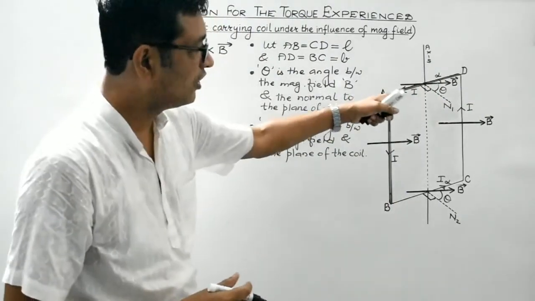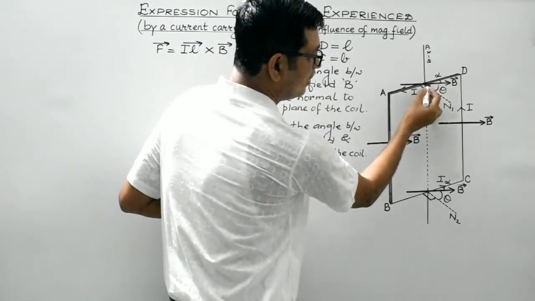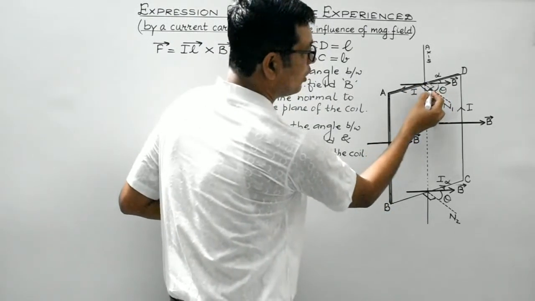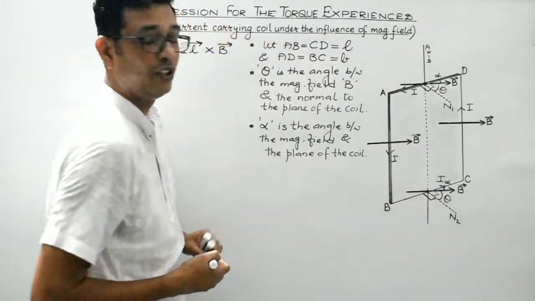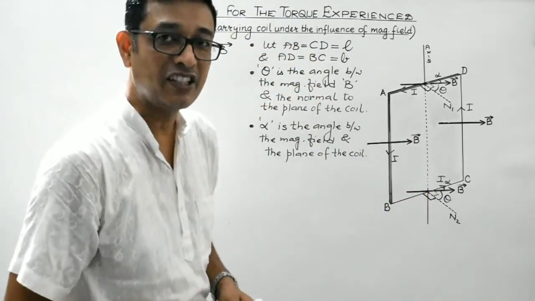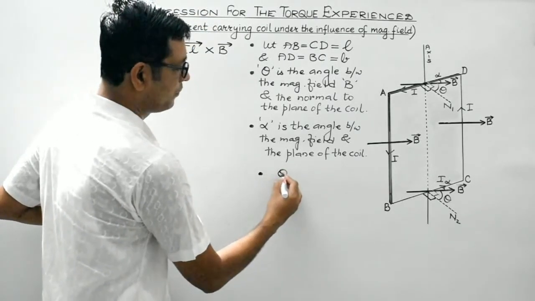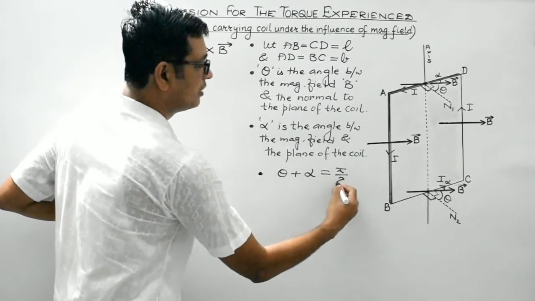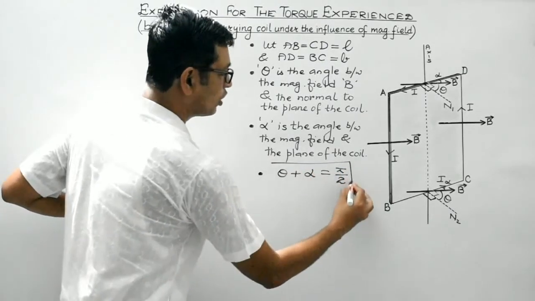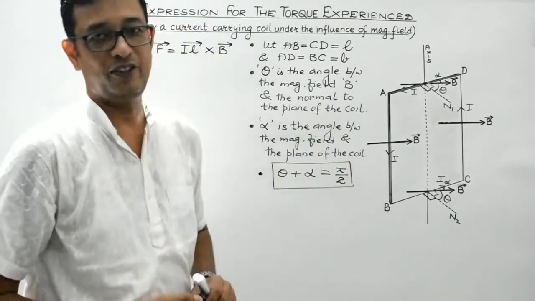So students, what's the relationship between theta and alpha? This is the normal. So obviously, the angle between these two must also be 90 degrees, isn't it? This angle must be 90 degrees. So what's the relationship between theta and alpha then? Theta plus alpha must be equal to 90 degrees. So we can represent torque both in terms of theta as well as in terms of alpha.